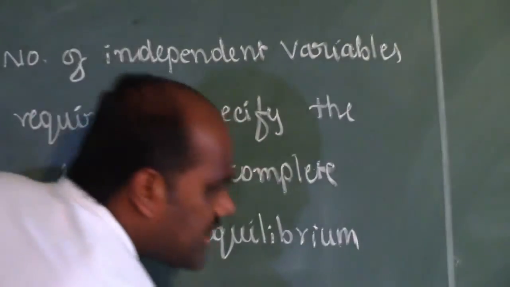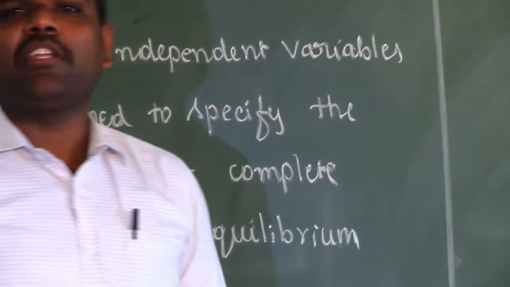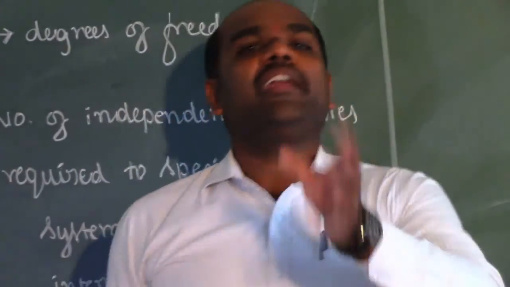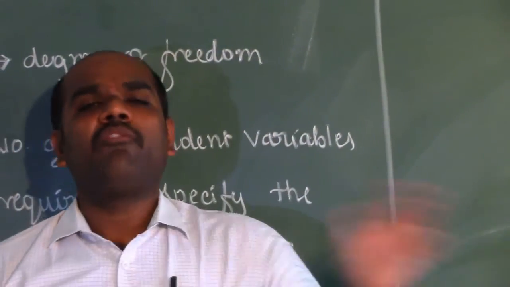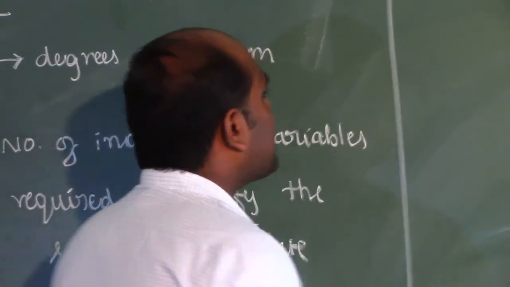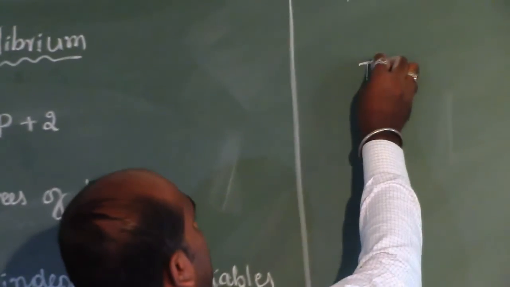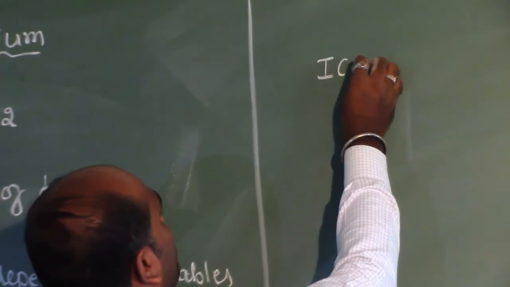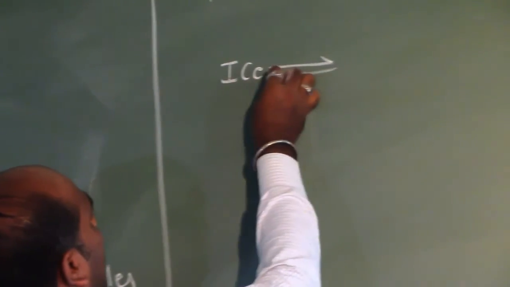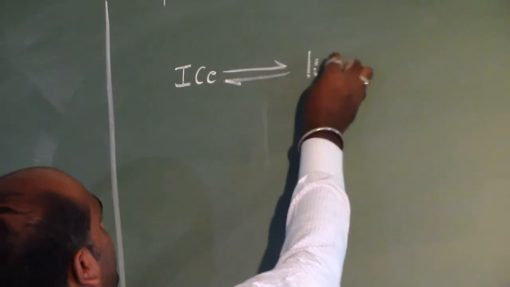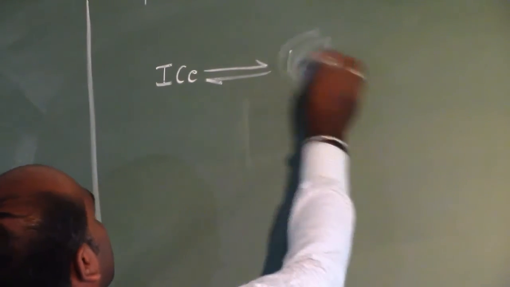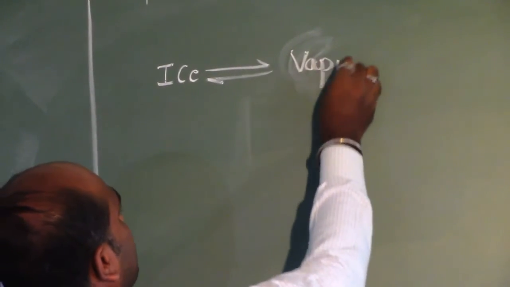So let us consider one or two examples to see how many degrees of freedom are required for a particular system. Let us consider the equilibrium existing between ice and the liquid state, or else ice and vapor state.